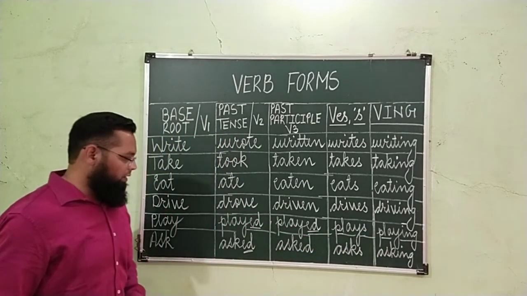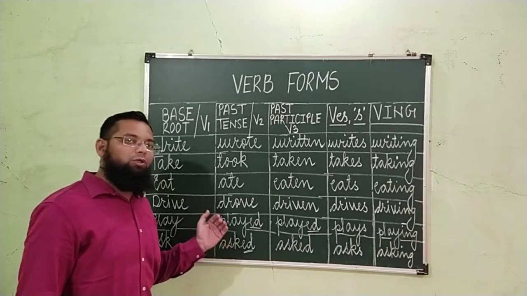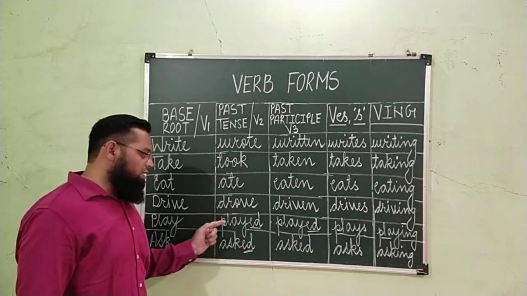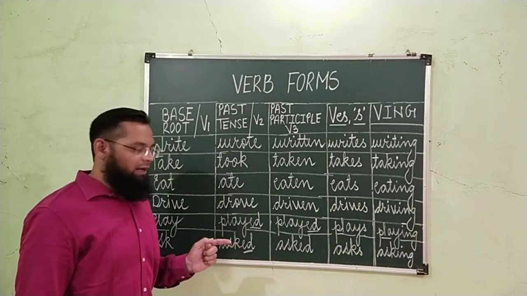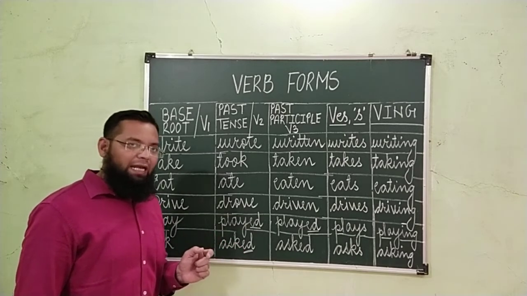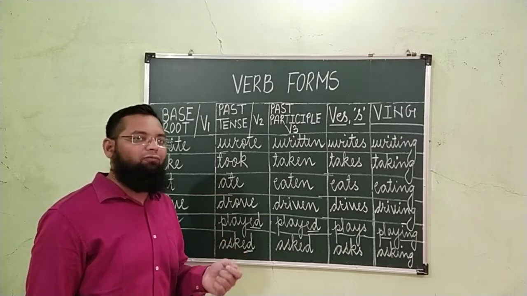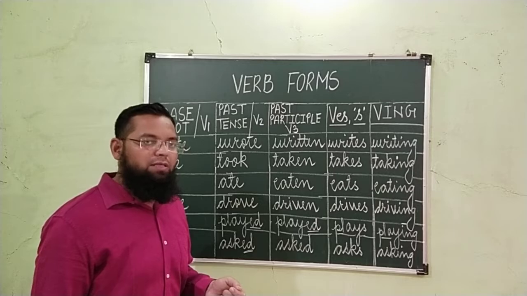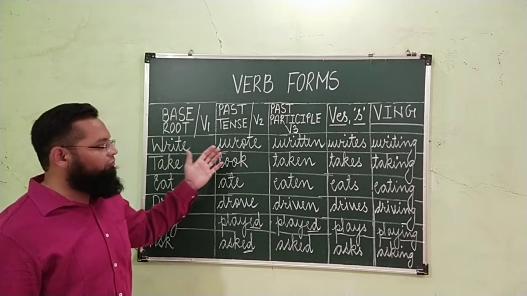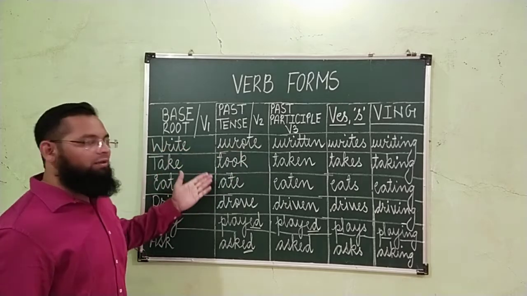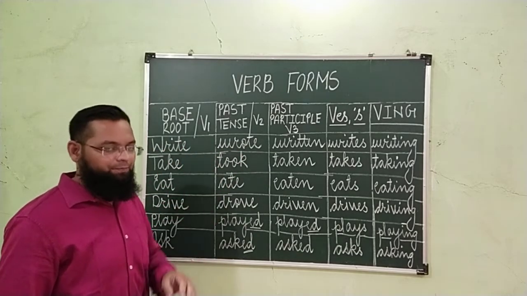One more thing. The verbs which are added ed to convert into second and third form, such verbs are called as regular verbs. I repeat. The verbs which are added ed for the conversion into second and third form, such verbs are called as regular verbs. And the verbs which have all the five forms different, the remaining examples, such verbs are called as irregular verbs.